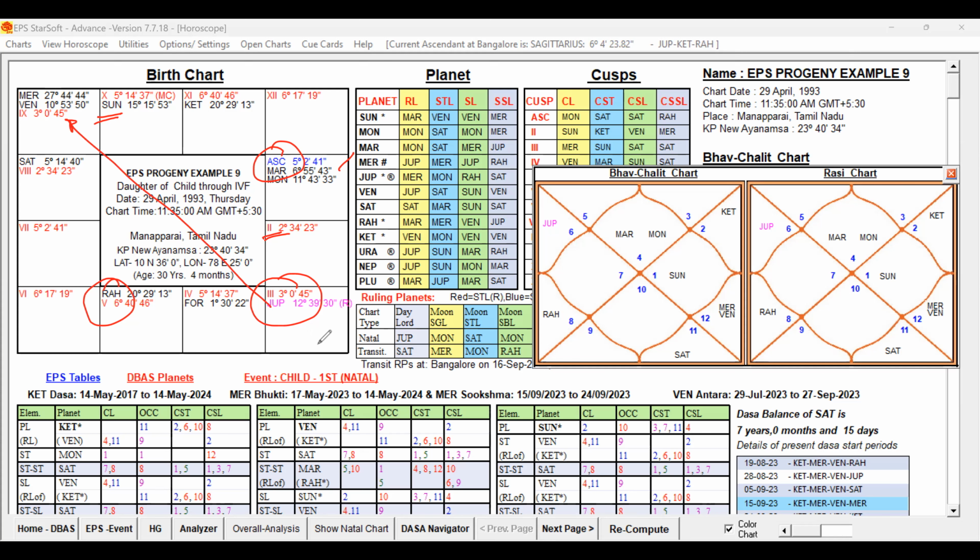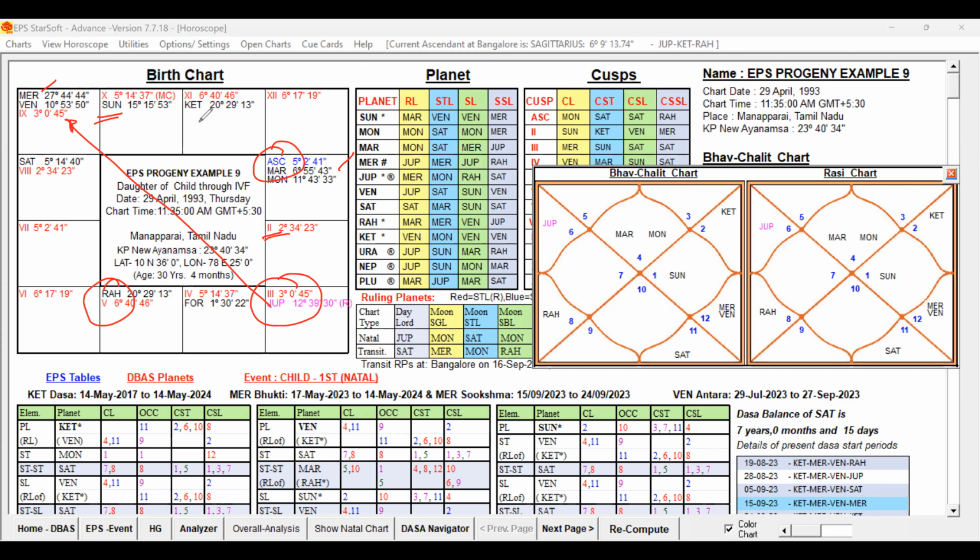Its rasi lord is Mercury. Jupiter is in the sign of Mercury and Mercury in the sign of Jupiter, so a sign exchange is seen here. And it means the 3rd and 9th houses are strongly connected. That is good. So Jupiter is posted in a good place. It is also aspected by Venus.